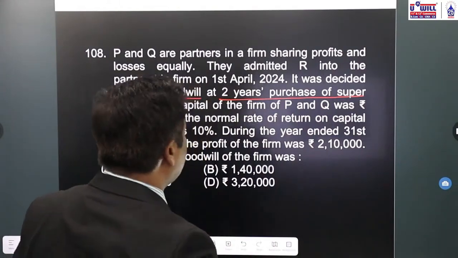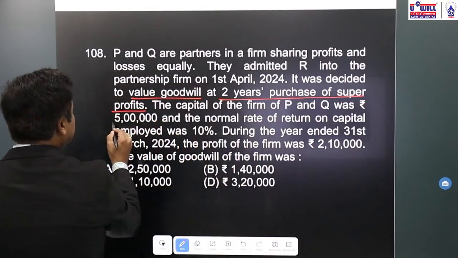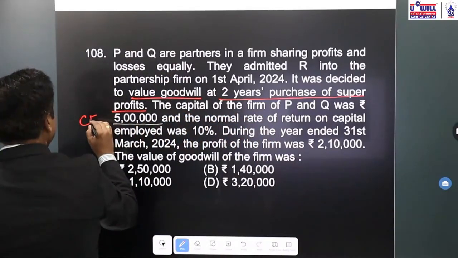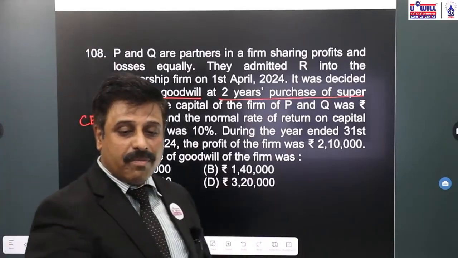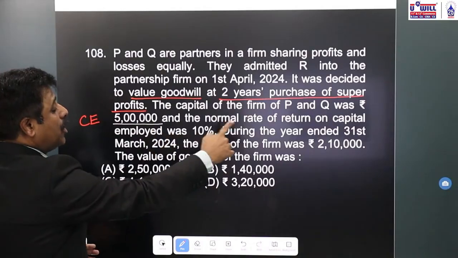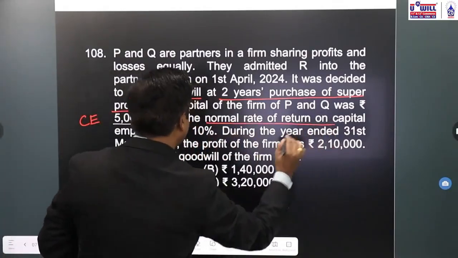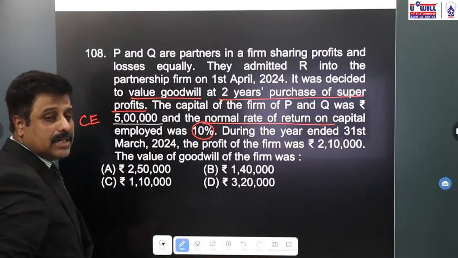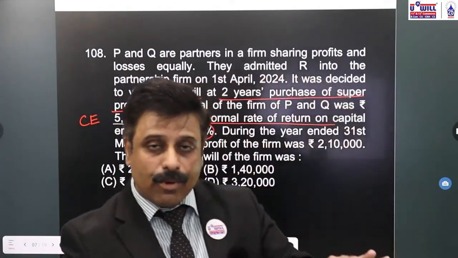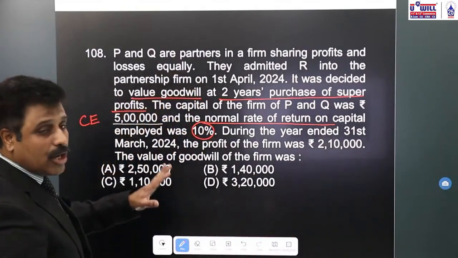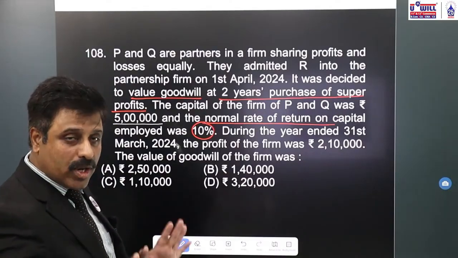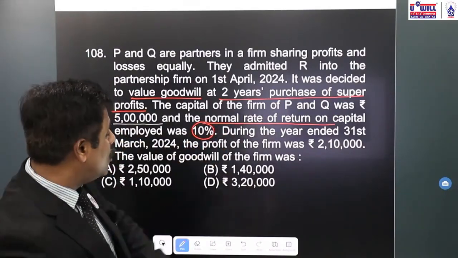The capital of the firm of P and Q was rupees 5 lakhs. This we can say is capital employed. And the normal rate of return on capital employed was 10%. So how do you find the normal profits in super profits method? Capital employed into normal rate of return. What will be the normal profits of this firm? 5 lakhs into 10%, 50,000.